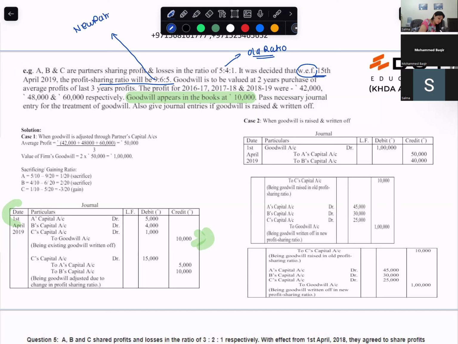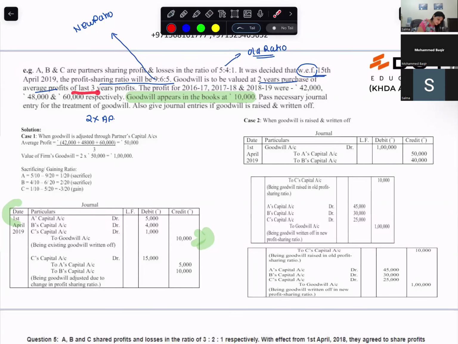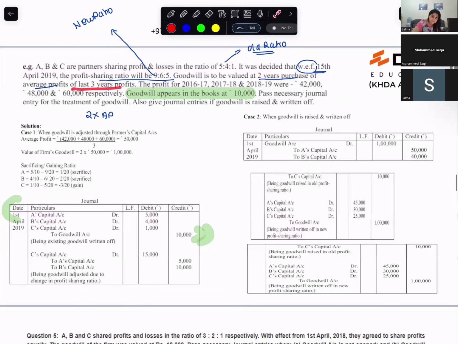Goodwill is to be valued at 2 years of purchase of average profit of the last 3 years. The profits are 42,000, 48,000, and 60,000 respectively. So for 3 years, divide by 3; this is your average profit.